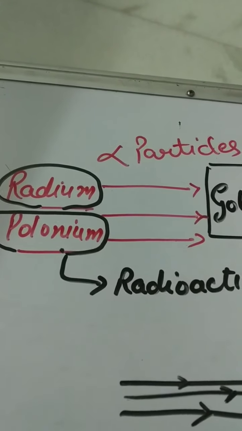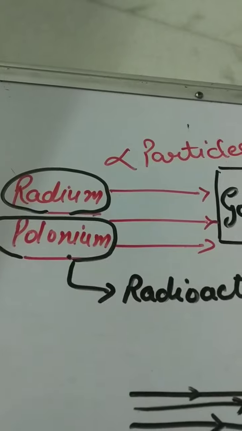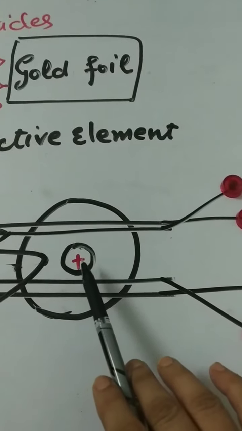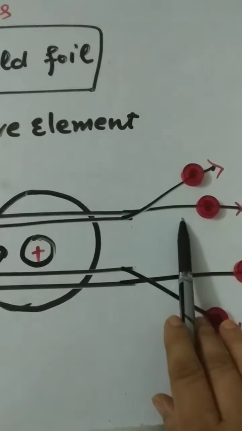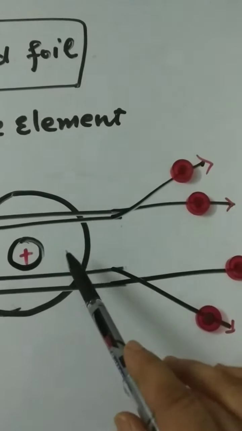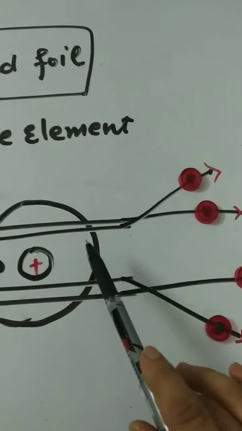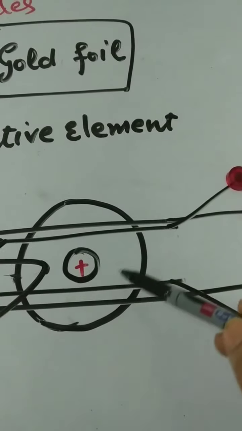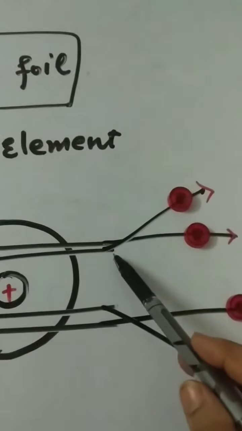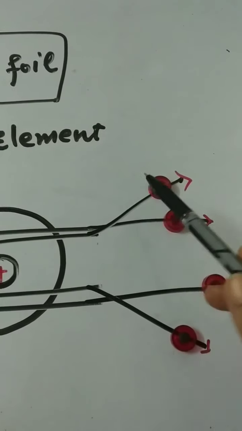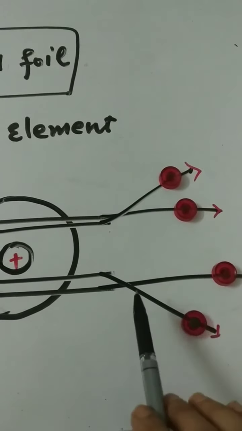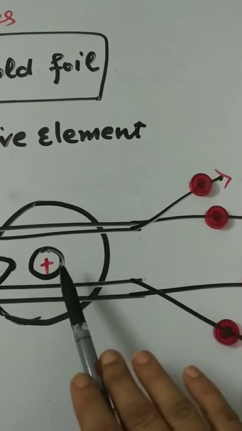He observed and concluded that most of the alpha particles went straight through the foil. This is explained by the fact that they were not attracted or repelled by any particle. In other words, the atom is mostly empty. Some of these particles deviate slightly from their path. This shows that they were repelled to a small extent by some positive charge.